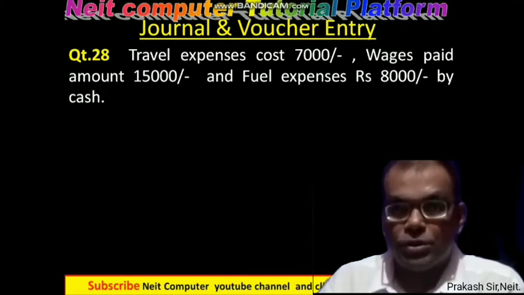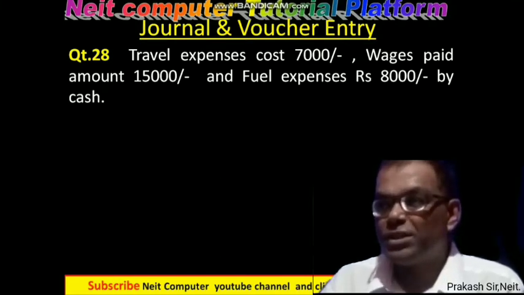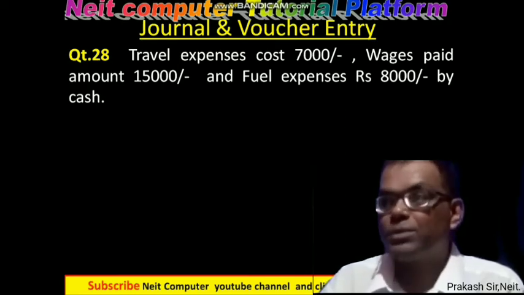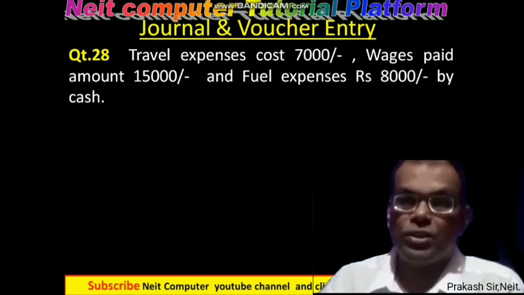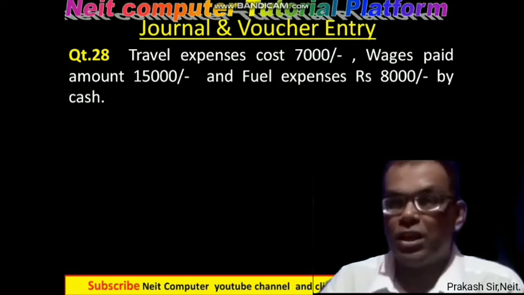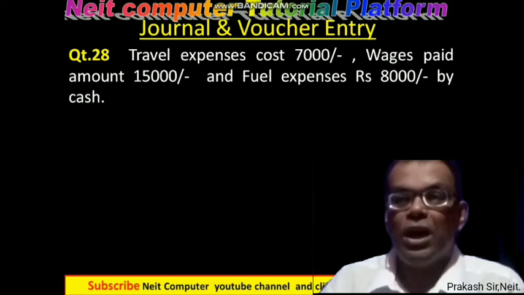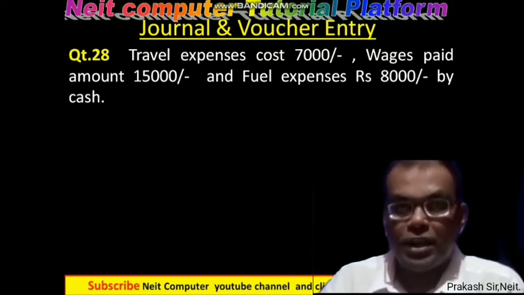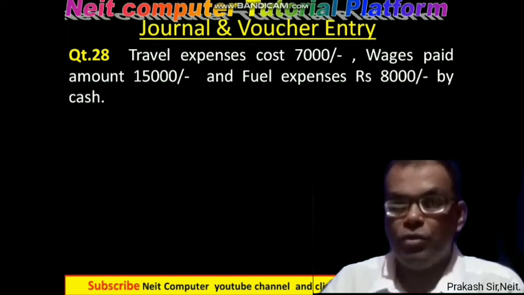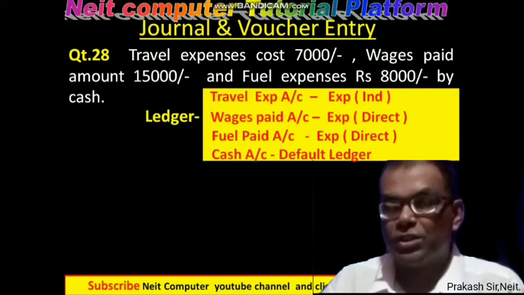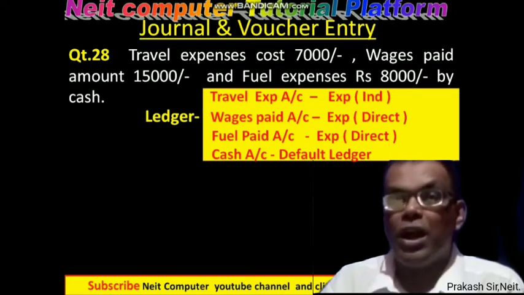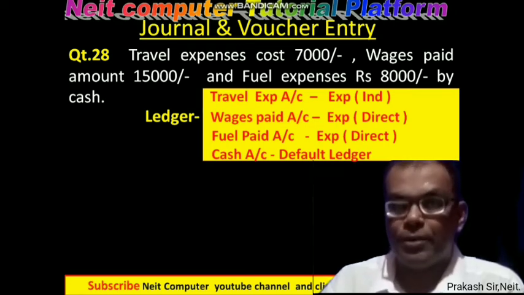Now this is the last question of this video. Travel expenses cost 7,000, wages paid amount 15,000 and fuel expenses 8,000, by cash. Now three expenses are there. One is the travel expenses, another is wages paid, another is fuel expenses. So for that case, what do we have to do? We have to create ledgers: travel expenses ledger under expense indirect, wages paid ledger under expense direct, fuel paid ledger under expense direct, and cash ledger must be there because a cash transaction is there.